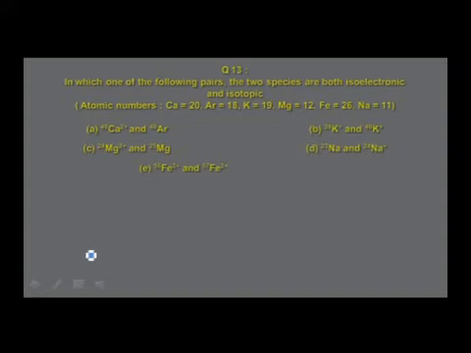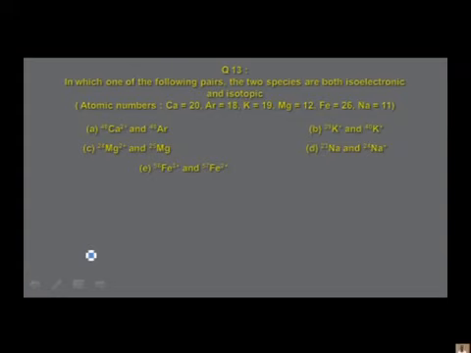Let us go to the next question. In which of the following pairs are the two species both isoelectronic and isotopic? Atomic numbers of the species are given. Option A, pair of species. Option B, pair of species. Option C, magnesium pair of species. Option D, sodium. And option E is about iron in different oxidation states.